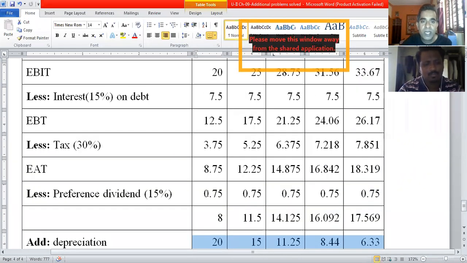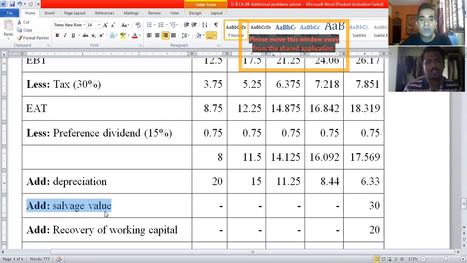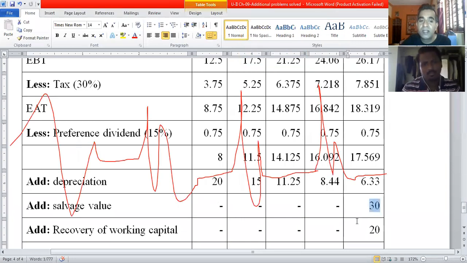We already have the amount of depreciation. The same amount we are going to add back here. We have done it in all the previous problems. Please recall, so add depreciation. Then add salvage value. The plant and machinery will be sold only in the terminal year, that is at the end of the 5th year. So in years 1, 2, 3, 4, you will not have any salvage value. In the 5th year there is a salvage value of 30 million rupees, as I recall from the problem.